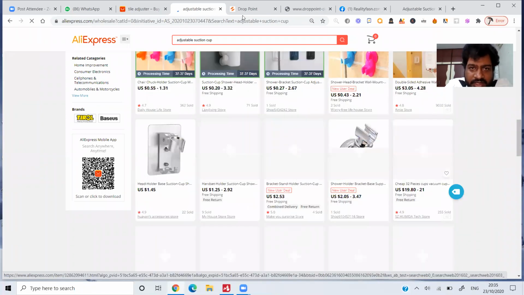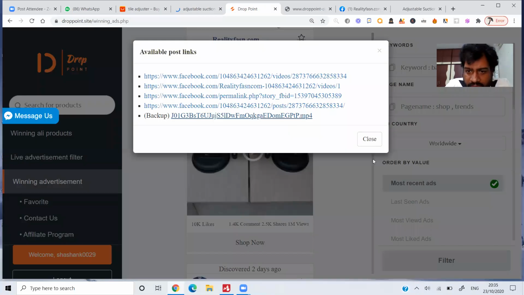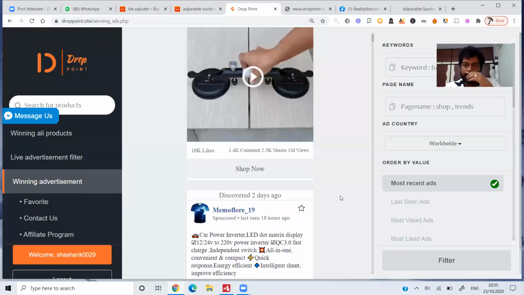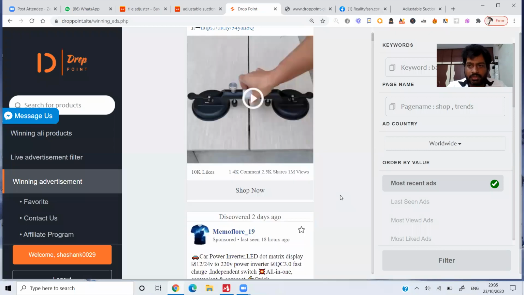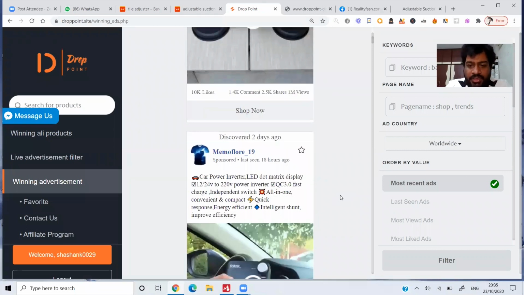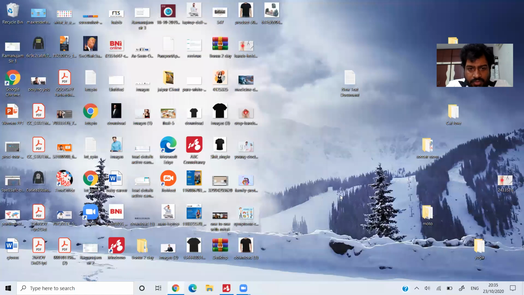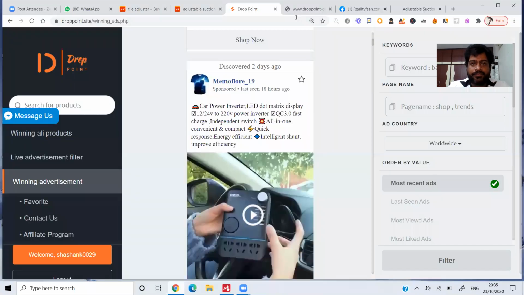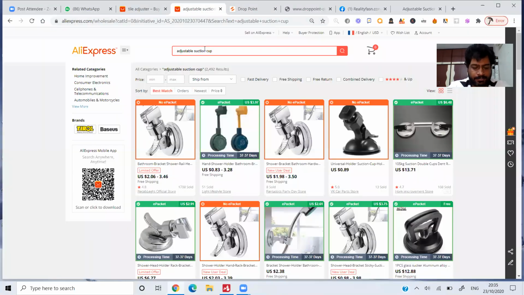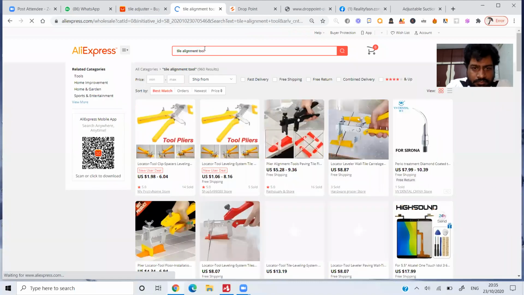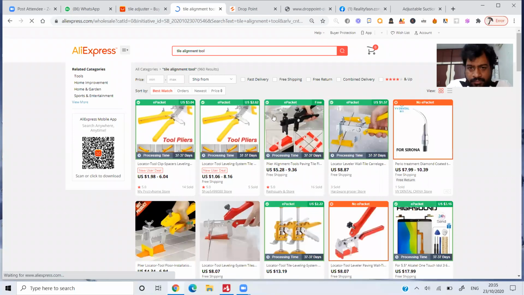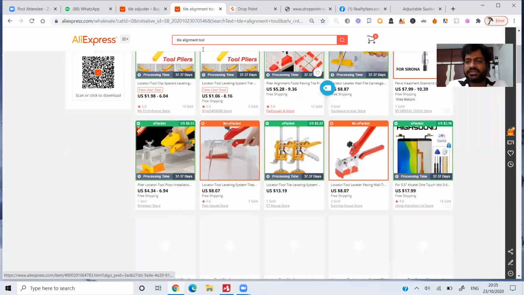Okay, let me check if I get it on AliExpress. No, I'm not getting it on AliExpress, but just go ahead and check this particular product, guys. I'm not sure about this product. Search for the tile alignment tool. No, not tile alignment tool. Anyways, work on this particular product, guys.